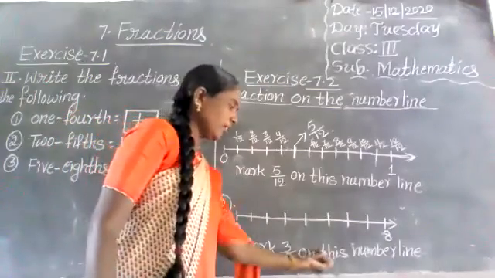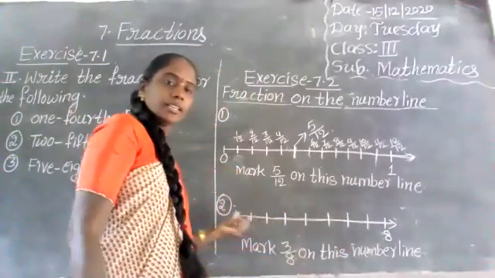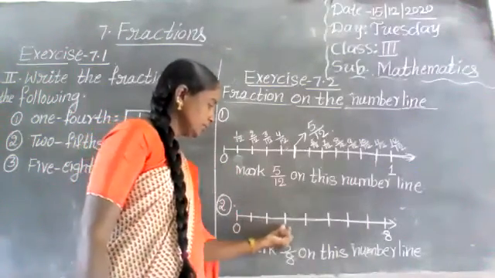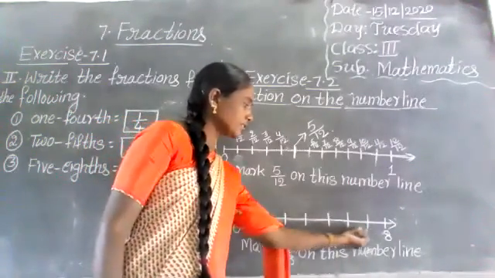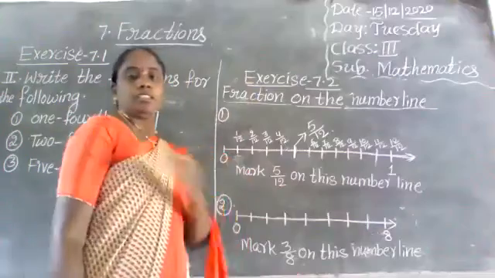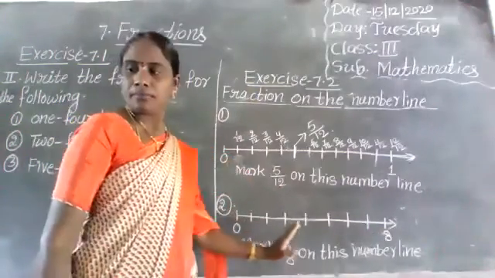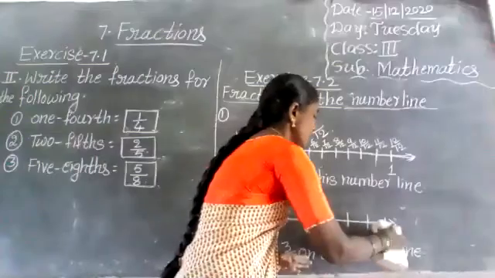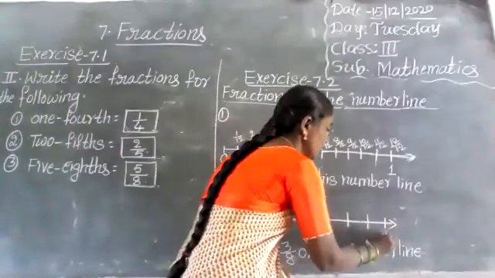Mark 3 by 8 on this number line. Here 0, 1, 2, 3, 4, 5, 6, 7, 8. Sorry, not 8. This is 1 only.